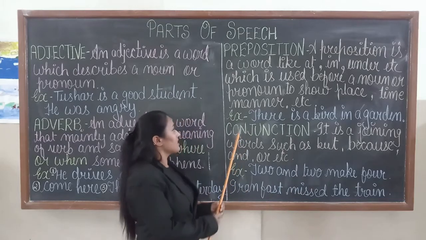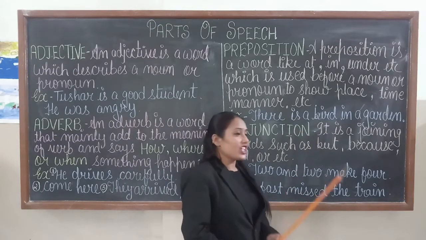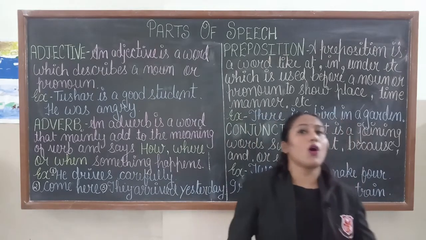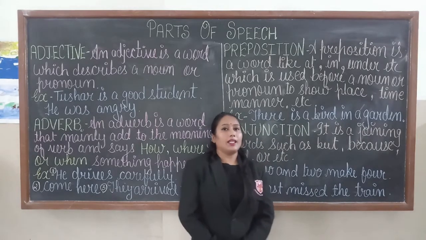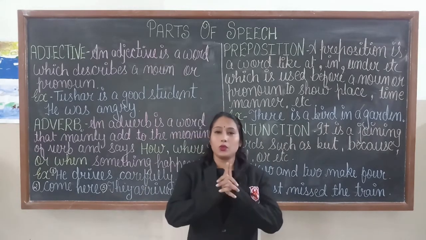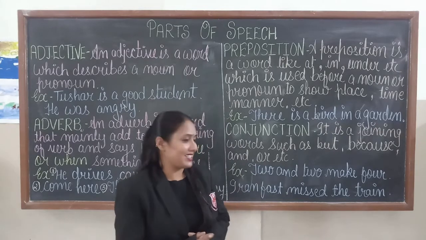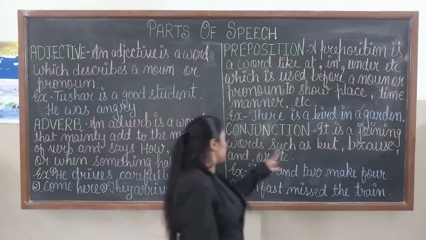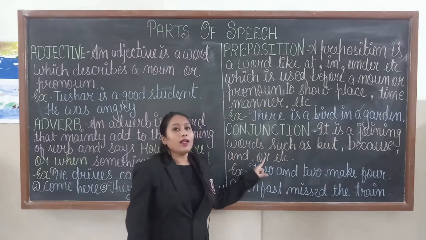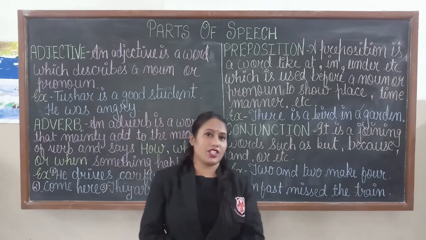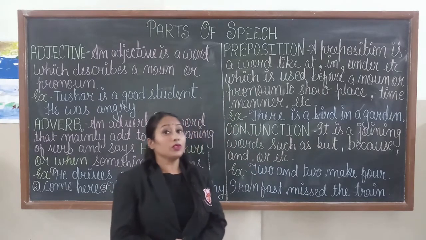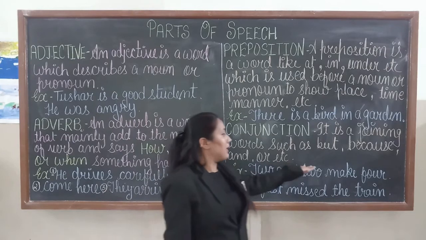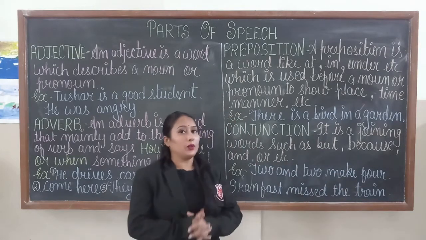Okay. Now next is conjunction. What is a conjunction? It joins two words or two sentences. That means a conjunction joins two words or two sentences. For example, but, because, and, or, etc. These are examples of conjunction. So let us learn more through this sentence. 2 and 2 makes 4.